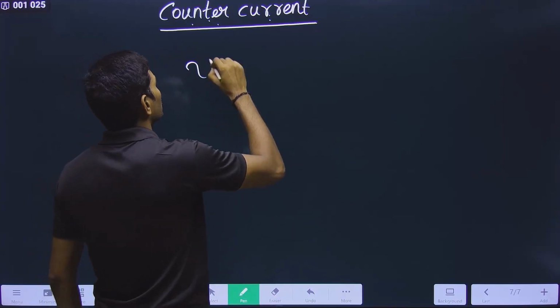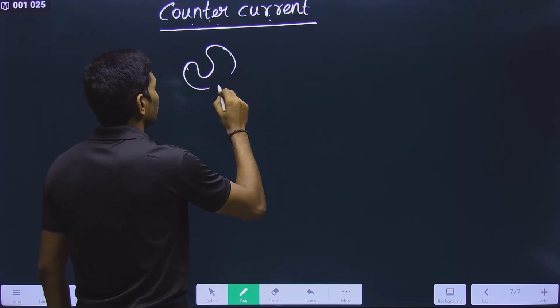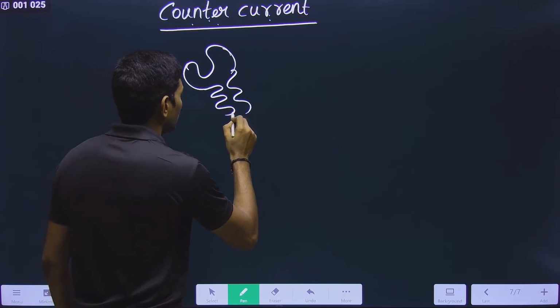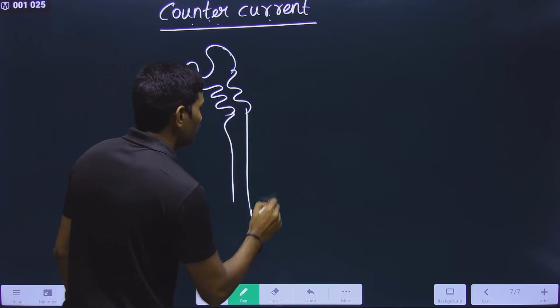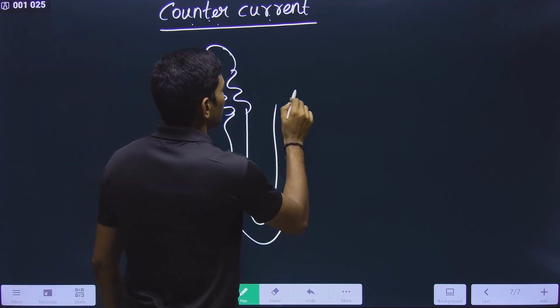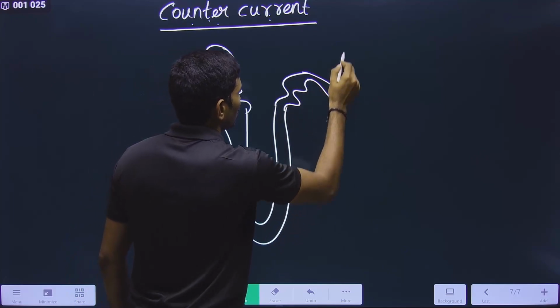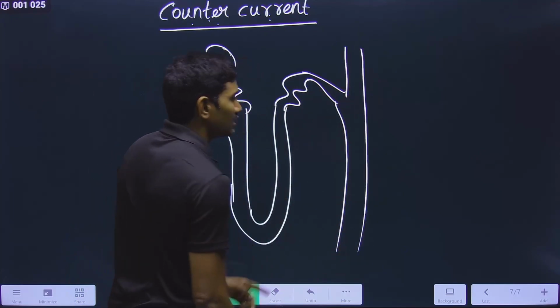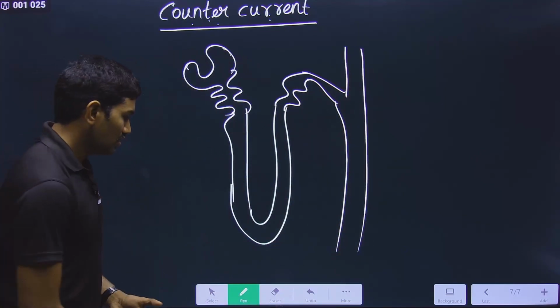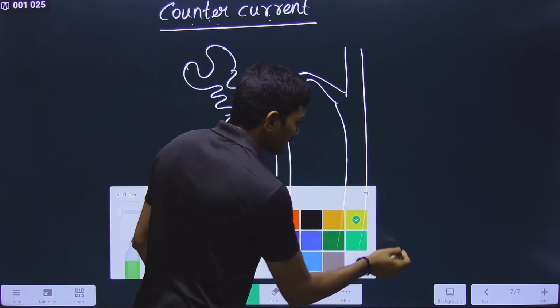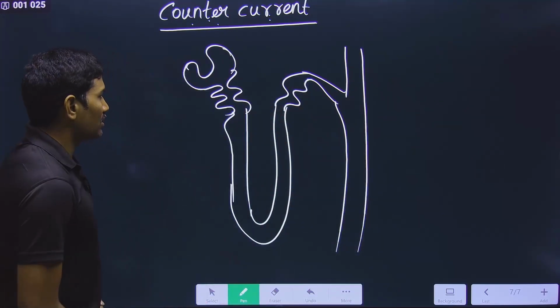Now this is a very good question. Let us see: this is the Bowman's capsule, the proximal convoluted tubule, this is the Henle loop, and this is the distal convoluted tubule. Now it is opening into the collecting duct. Understood or not? I will use different colors to show opposite directions. Observe carefully.